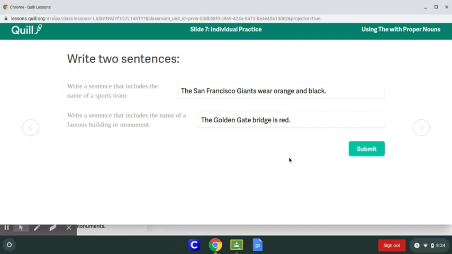The Golden Gate Bridge is red, but what did I do wrong? I did not capitalize bridge. So remember when we're doing proper nouns, all the words involved with that proper noun should be capitalized. I also, because it was a name of a monument, I put the in front.